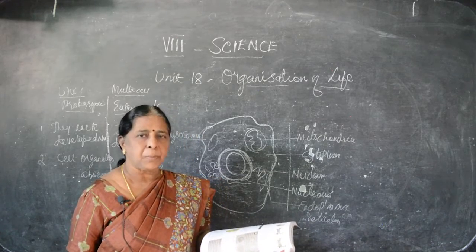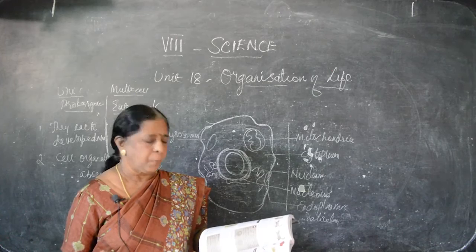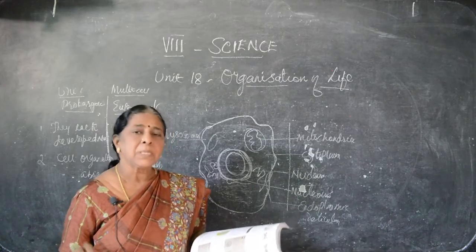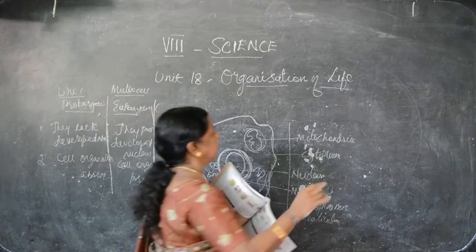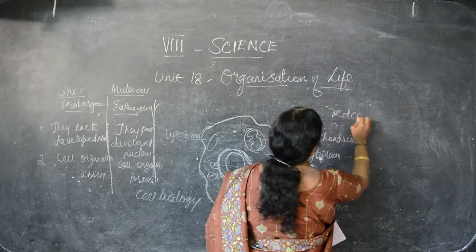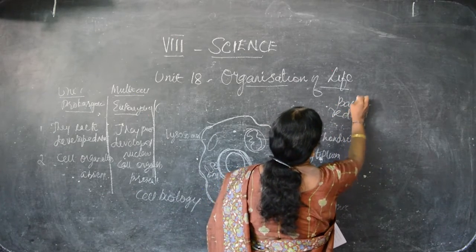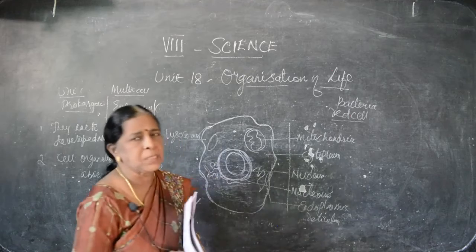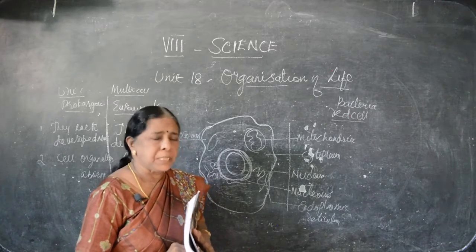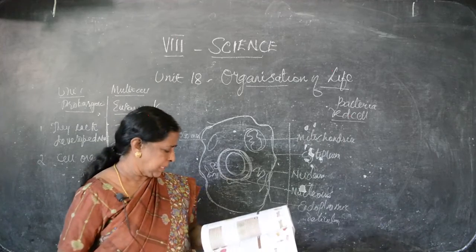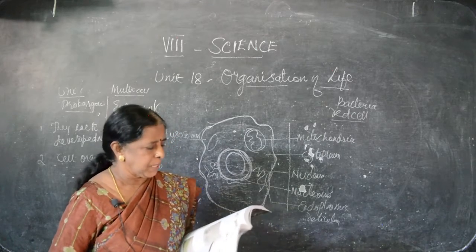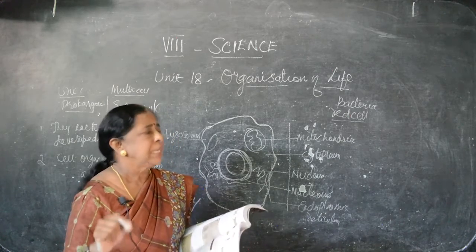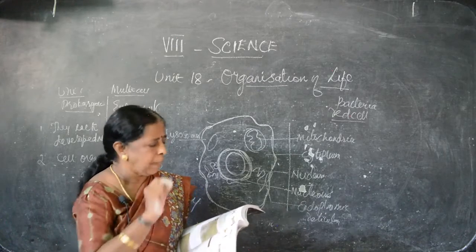Unicellular animal, I said, for example, bacteria, this is 0.2 nanometer. Then the smallest cell in the human body is the red cell, underline RBC. Animals we have seen means bacteria. In human beings, in our vascular system, we can see RBC, WBC and platelets. The smallest one is the red blood cell. This is red in color because of hemoglobin. Hemoglobin carries oxygen. It is in the blood also. Because of the hemoglobin only, it is the red cell.